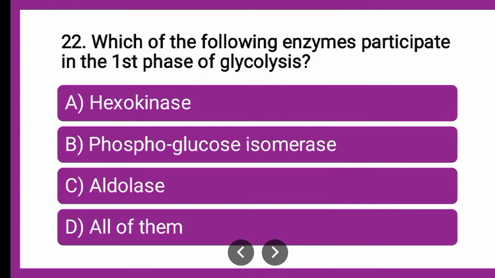Next question is, which of the following enzymes participates in the first phase of glycolysis? Which enzymes participate in the first phase? Whether the enzyme is hexokinase, whether it is phosphoglucose isomerase, whether it is aldolase, or all of them. Which amongst the given is the correct answer? You can put your answer in the comment box fast. Till that we will look for the enzymes in the first phase.